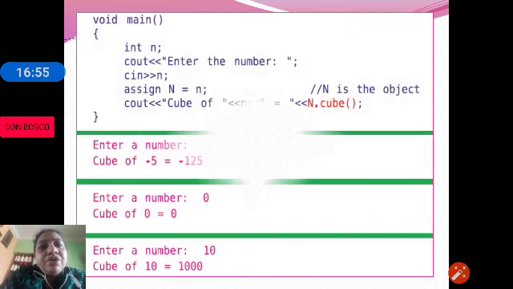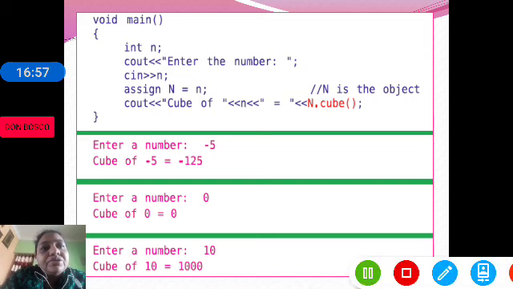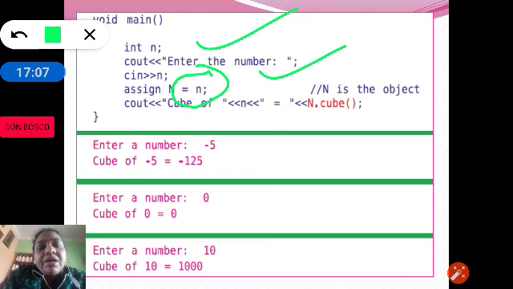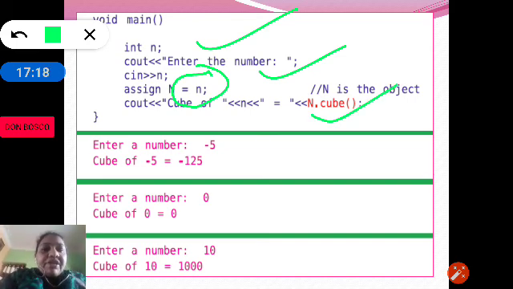So here you can see void main. So int n, enter the number, we are accepting a number. Then here we are using a constructor with one argument, so that will initialize the n value to n. Then we are calling n dot cube, which will calculate the cube of the given number and it returns the result. Let us check out the sample run for this particular program.